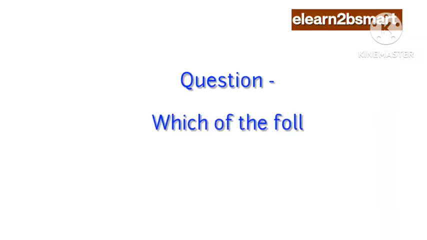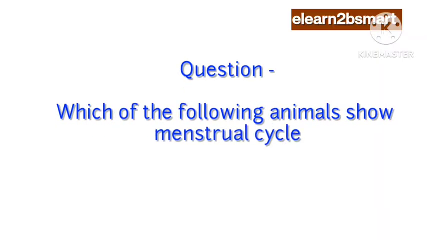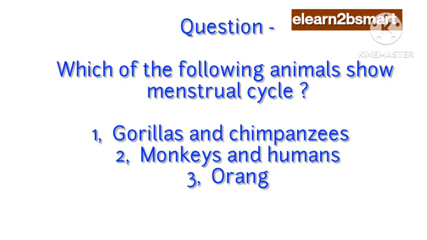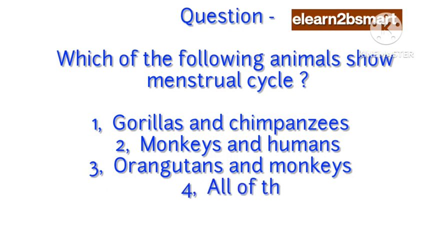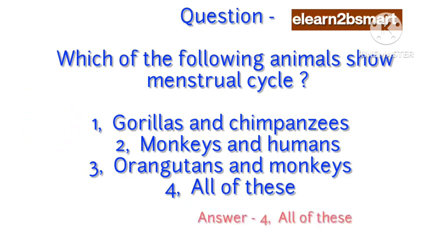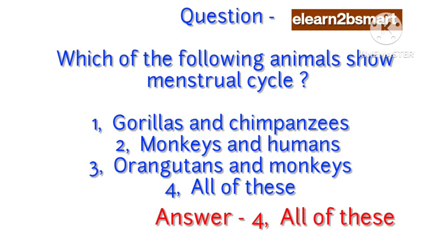Question: Which of the following animals show menstrual cycle? 1. Gorillas and chimpanzees. 2. Monkeys and humans. 3. Orangutans and monkeys. 4. All of these. Answer: 4. All of these.